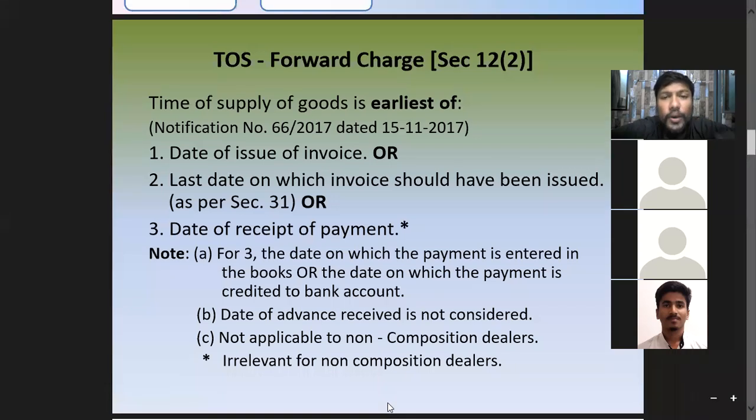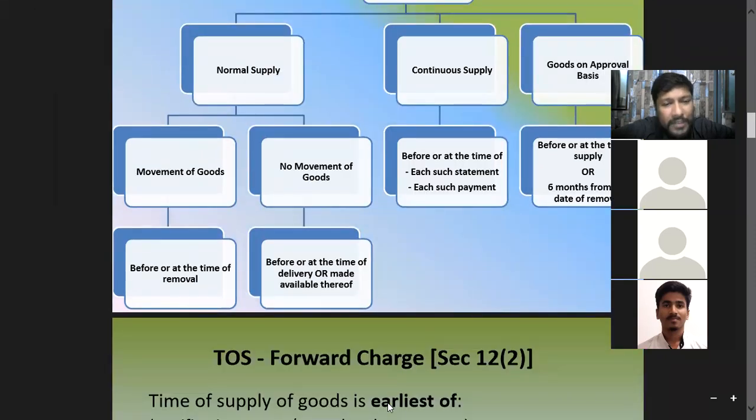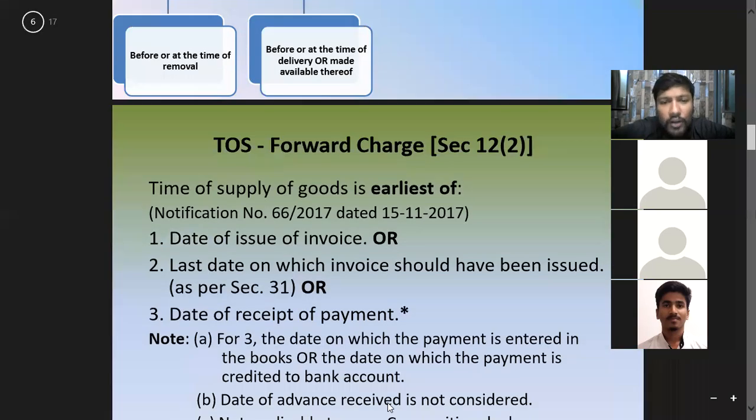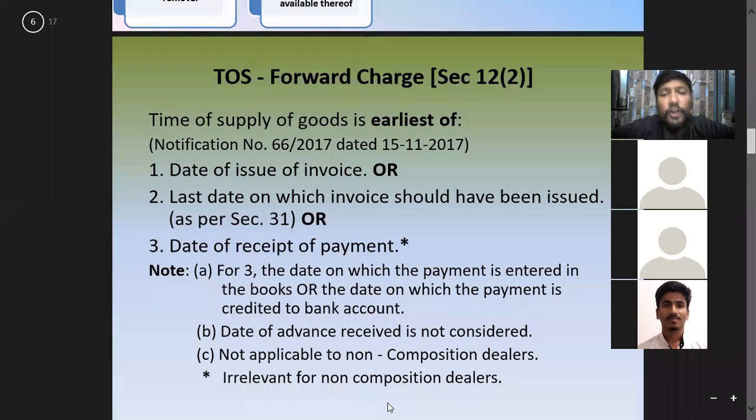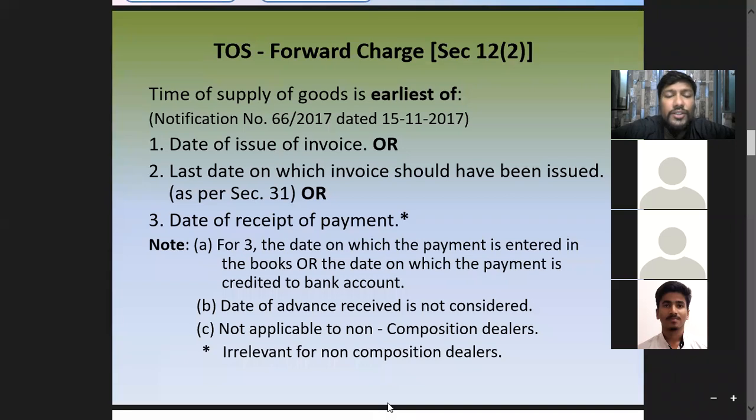Now the due date we automatically come to know here, right? The due date we automatically come to know here as per section 31. So this particular due date, that is the date by when your invoice was supposed to be issued, or the day when you have actually raised the invoice, whichever date comes earlier, that is going to be your time of supply.